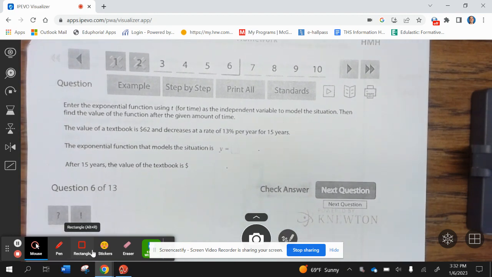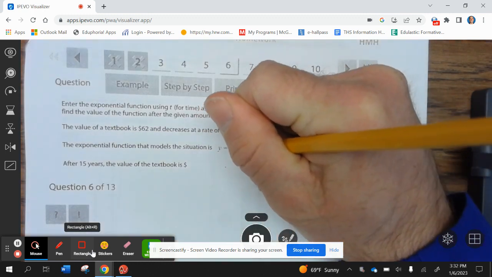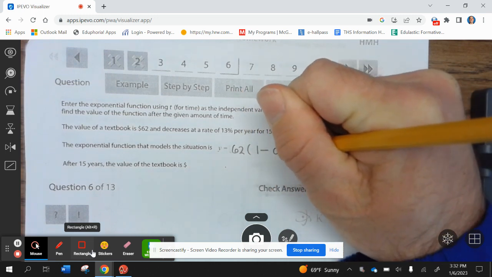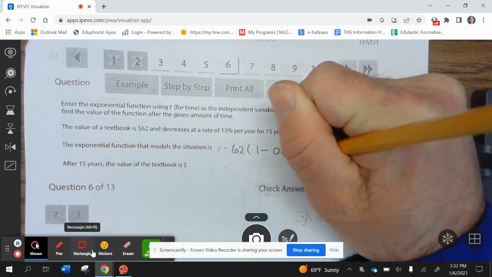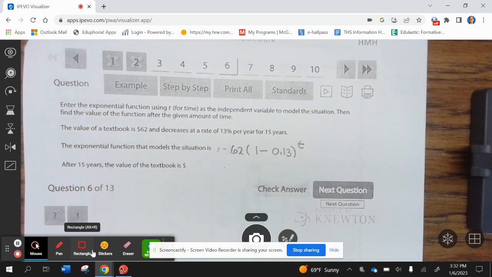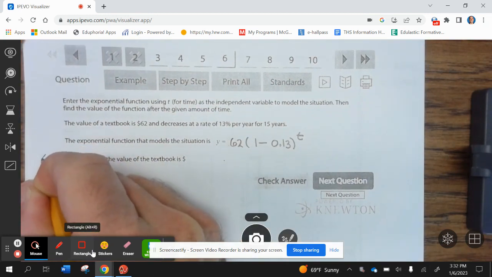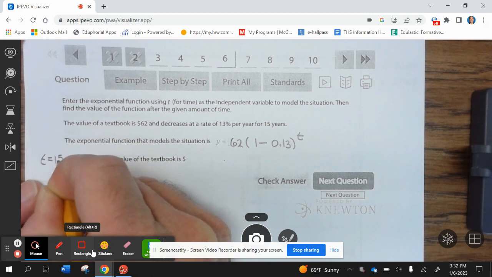Enter the exponential function using t for time as an independent variable to model the situation. Then find the value of the function after a given amount of time. The value of a textbook is $62 and decreases at a rate of 13% per year for 15 years. So the equation is the initial value, 62, times 1 minus 0.13 to the t. And then here, we're going to put t equals 15 into the equation.